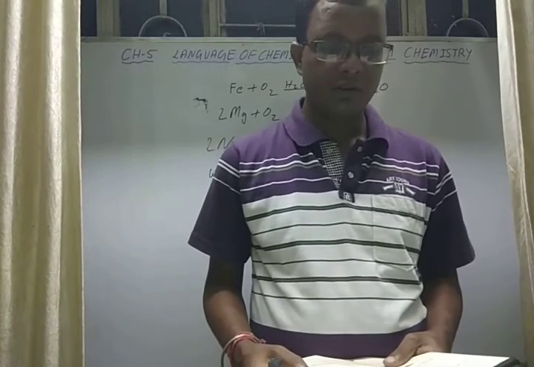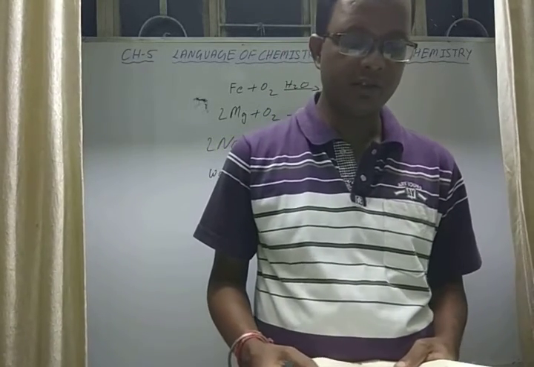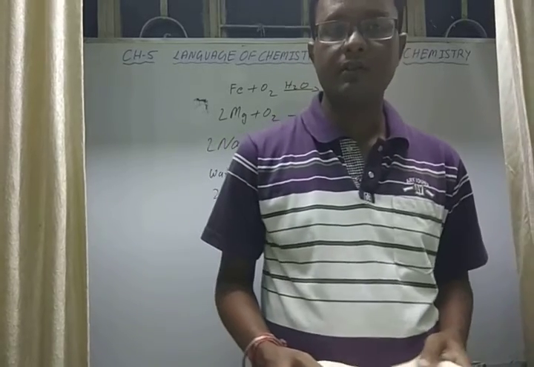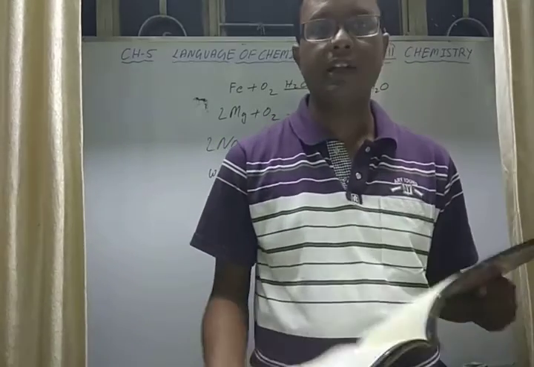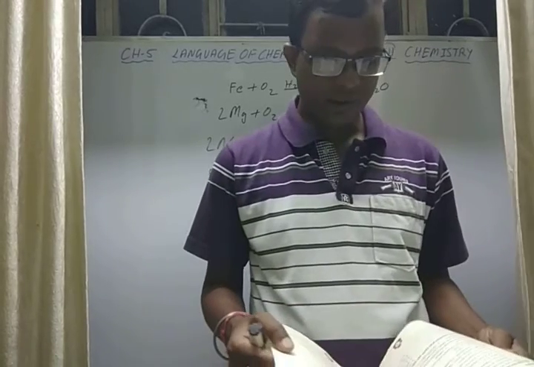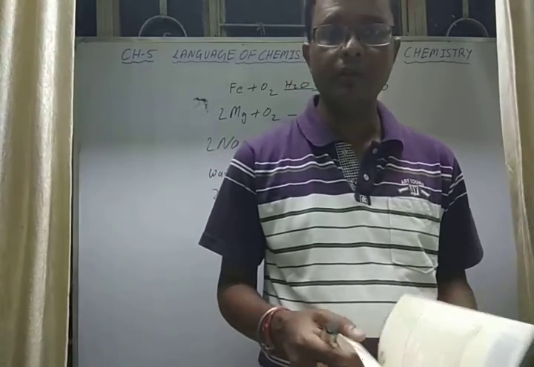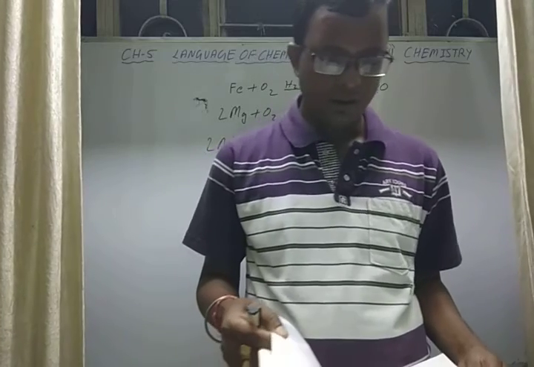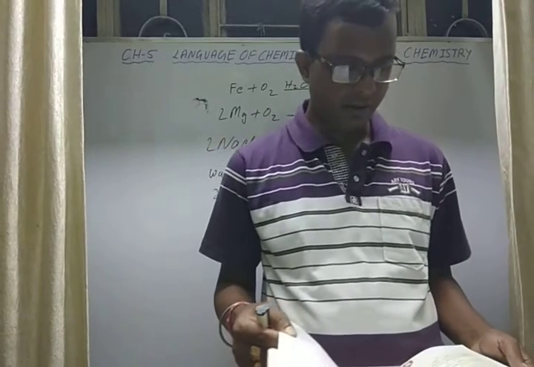And a compound that will dissociate to give out carbon dioxide gas, for example calcium carbonate. When calcium carbonate is heated, it decomposes to form calcium oxide and carbon dioxide. So you can give this example for evolution of carbon dioxide.